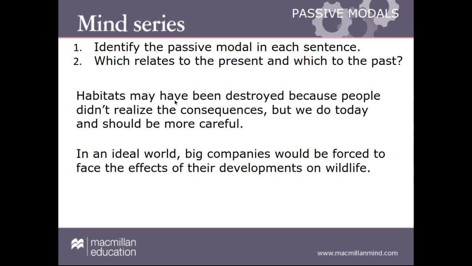Then we have this one, a little bit more complex sentence, because this implies the use of present perfect. And since we have present perfect, we're going to need have, which is the auxiliary used in the present perfect for plural subjects. The verb to be, been, and destroyed, the verb in past participle, since we have the auxiliary have. So there we have the modal verb.